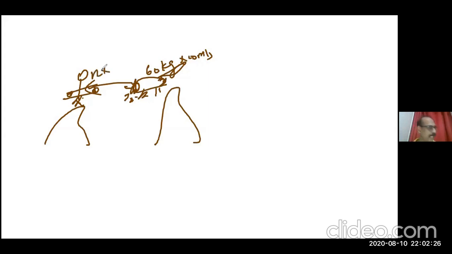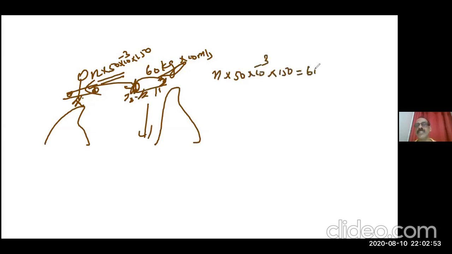Mass of each bullet is 50 grams, so 50 into 10 to the power minus 3 kilogram, into velocity of each bullet, 150. If the momentum of the bullets is equal to the momentum of the tiger, the tiger will fall in the same place. Otherwise, the tiger will come and fall onto him. So we can write n into 50 into 10 to the power minus 3 into 150 is equal to 60 into 10. If you calculate n, your answer will be 80 bullets. You can check at home. Now there is no time, so I will give the numerical method and you check.